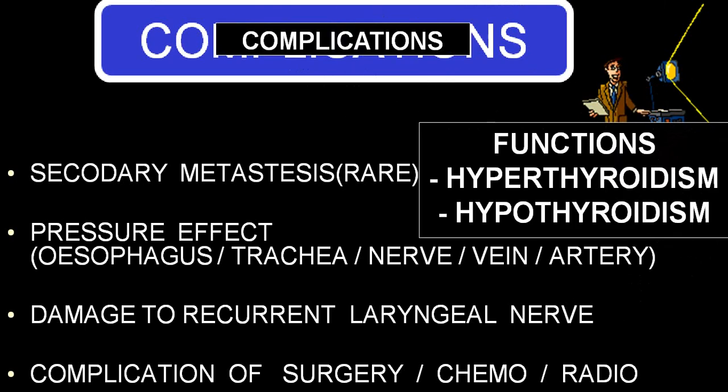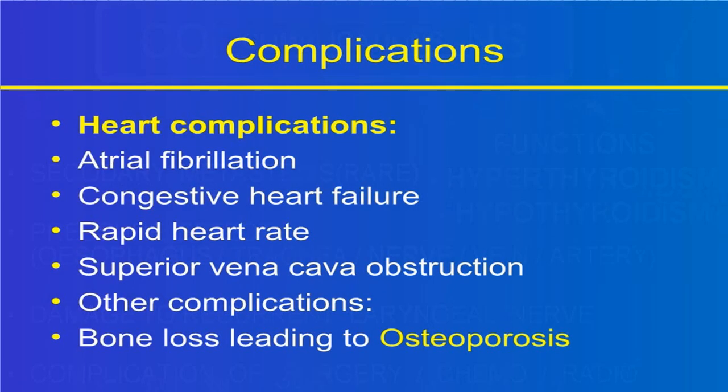And function wise, some are hypothyroid. By and large, they are hypothyroid. You can have complications because of hyperthyroid like atrial fibrillation, congestive heart failure, tachycardias, superior vena cava obstruction because of compression, or it can lead to osteoporosis and fracture.